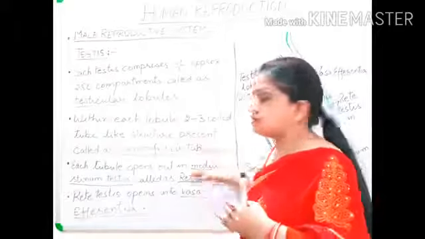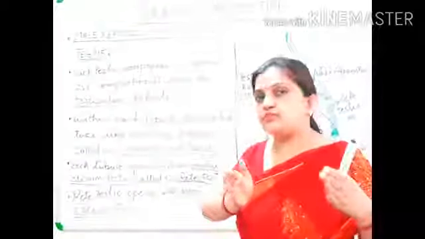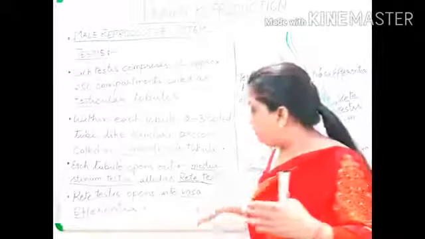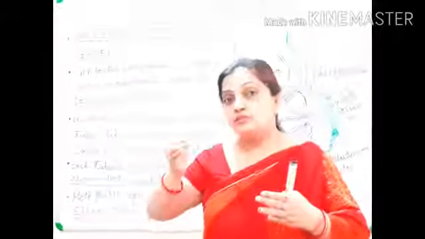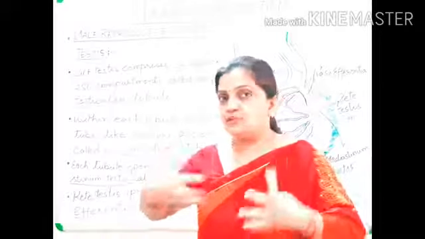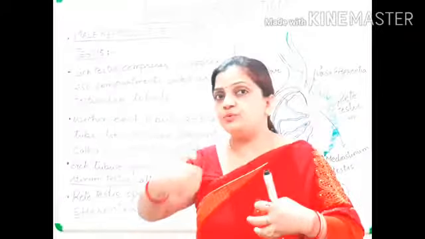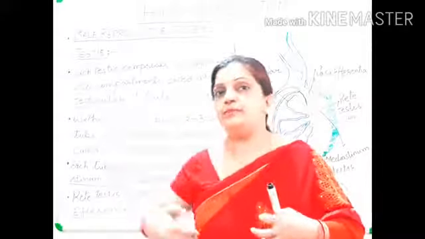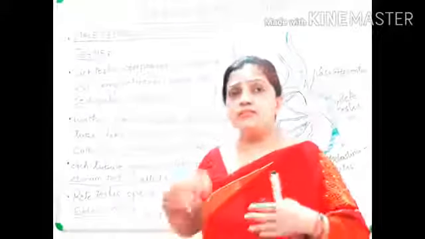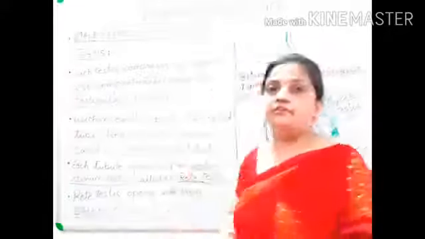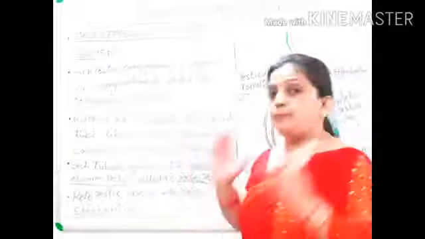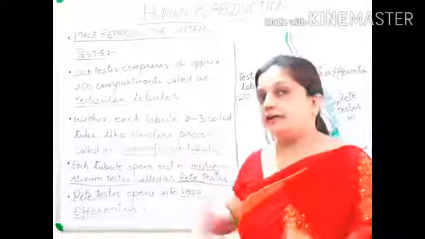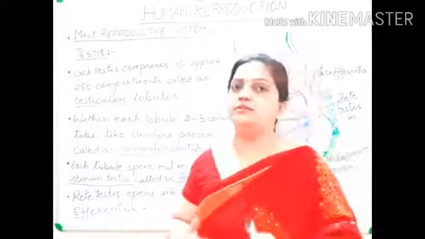These three parts were the internal parts located in the scrotum, but the vasa efferentia is now towards the inguinal canal. Slowly, the parts of the testis are moving towards the internal abdominal cavity. Now, all these parts we will be understanding through the diagram, so that the position, the structure and the parts are very much clear to you all.